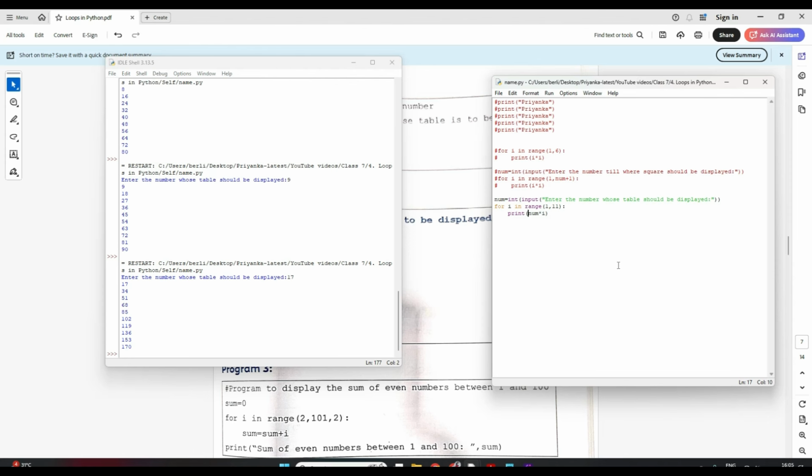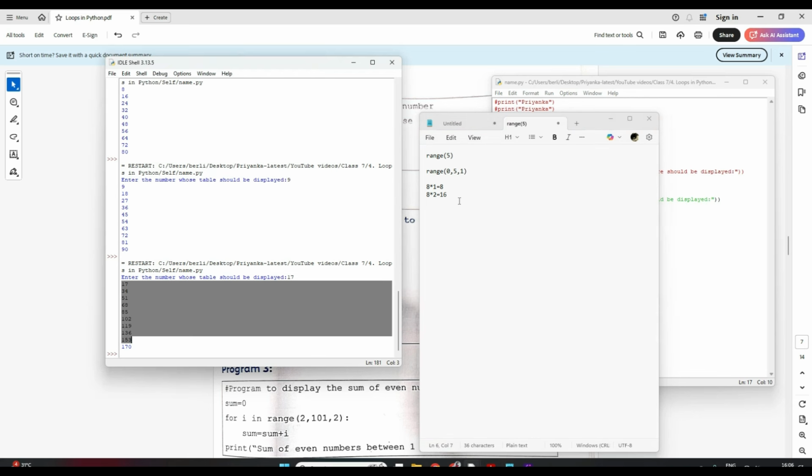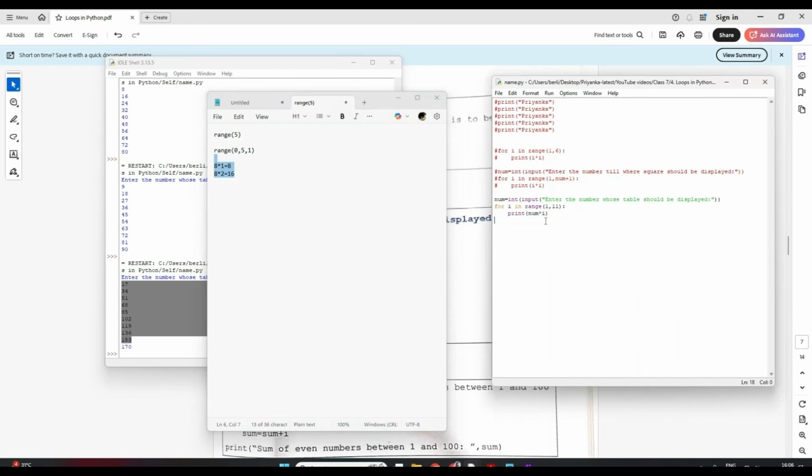Now see, I can have it display better. Suppose I want the output to be like this: 8 into 1 equal to 8. 8 into 2 is equal to 16. I want the output displayed this way, instead of just the number. So how can I do that? Tell me. How can I do that?